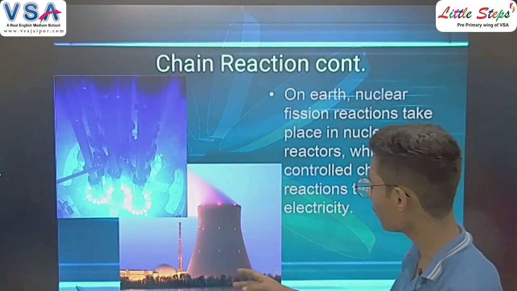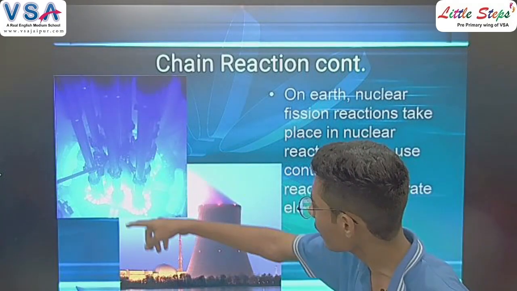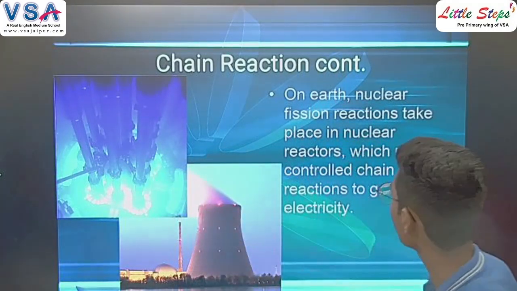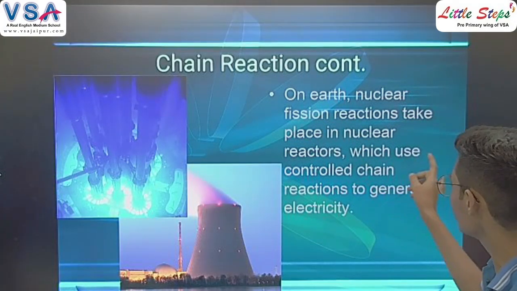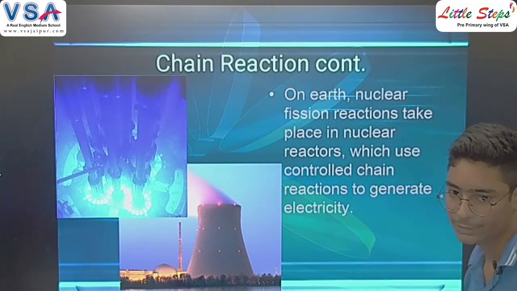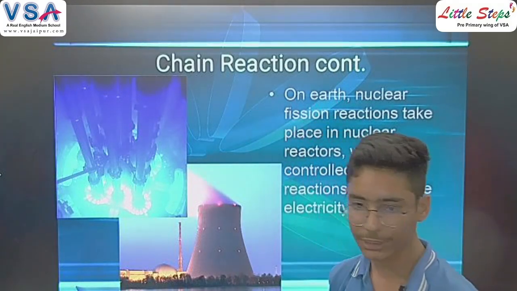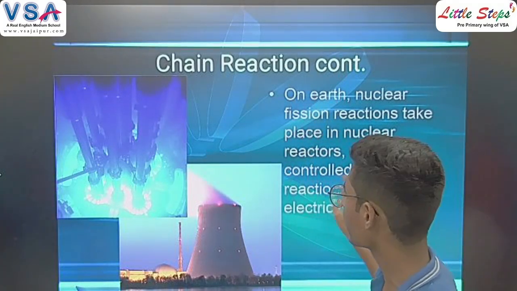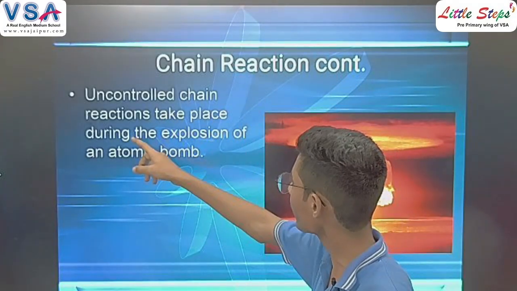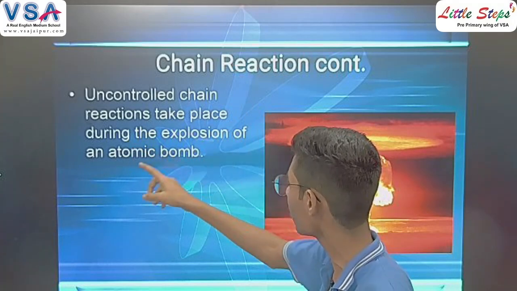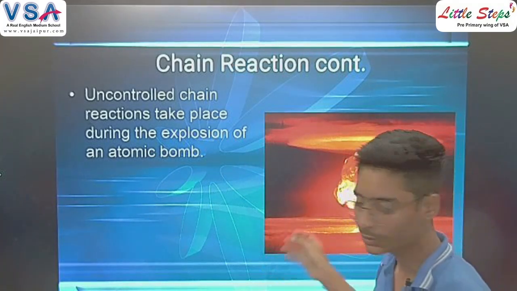This type of power plant you can see on factory sites and elsewhere. This is the inner part of the power plant, the thermal power plant. On the earth, nuclear fission reactions take place in nuclear reactors, which are used to control the chain reaction to generate electricity. So we use nuclear energy to generate electricity. Uncontrolled chain reactions take place during the explosion of an atomic bomb, the blast of nuclear bombs.